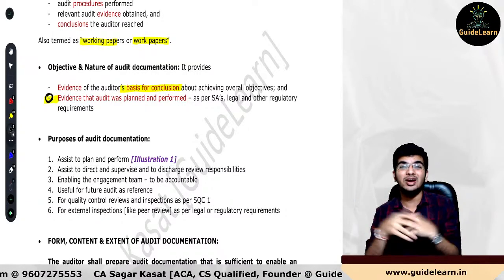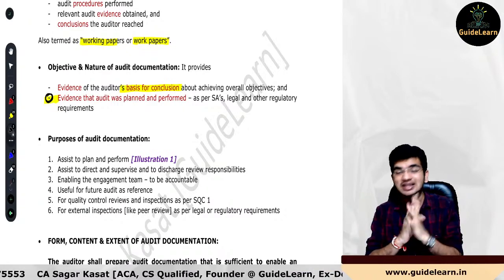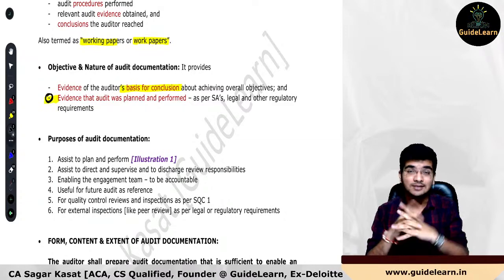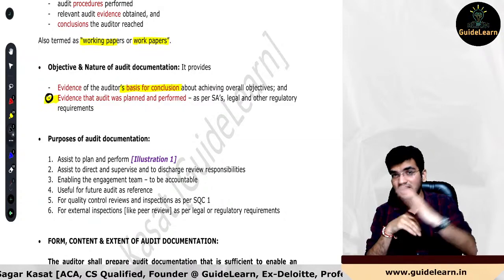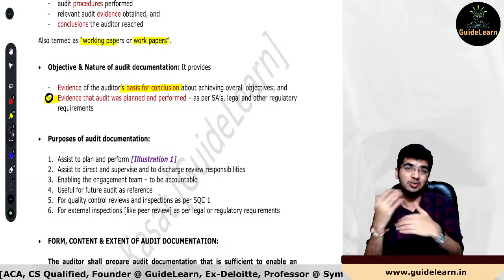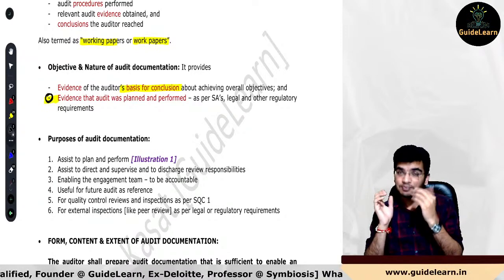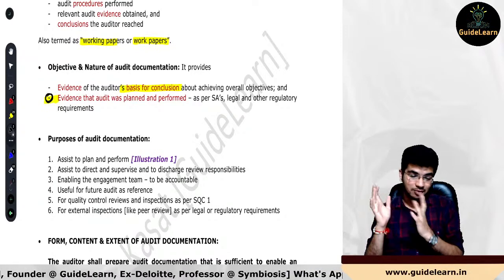Very important MCQ can be there on this ground. Sampling, which is one of the major inherent limitations. So sampling, nature of audit procedures. Third one, timeliness and balance between benefit and cost. And the last one, other matters, where you will be getting the fraud related, related party transactions, going concern, assumptions. Are you guys getting my point? Clear with this? And RPT.